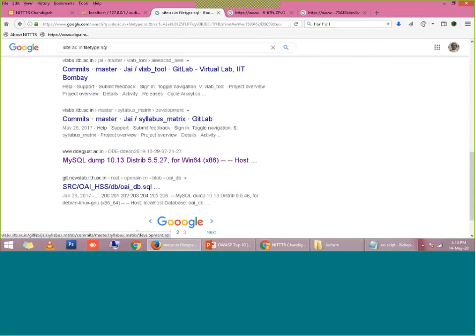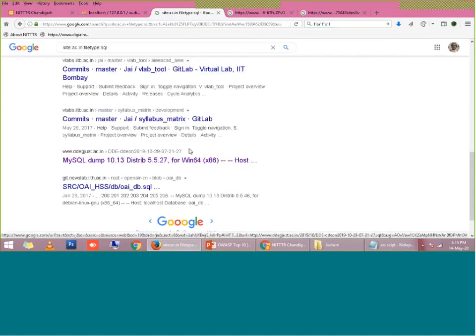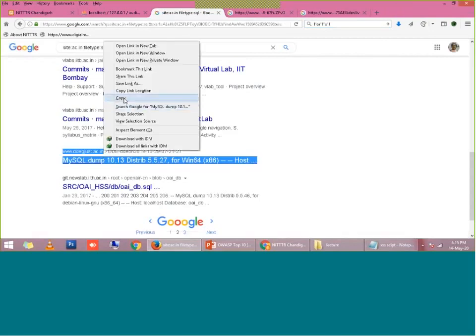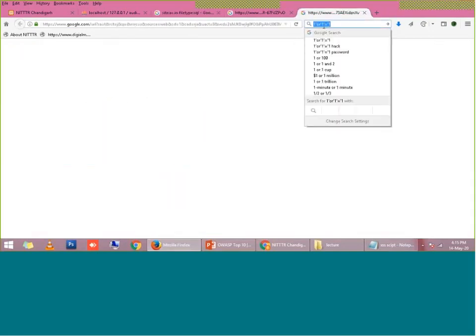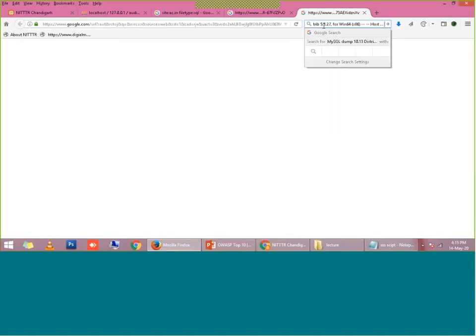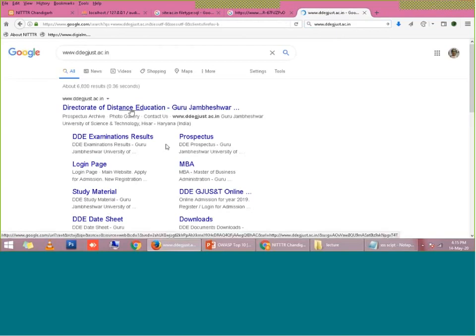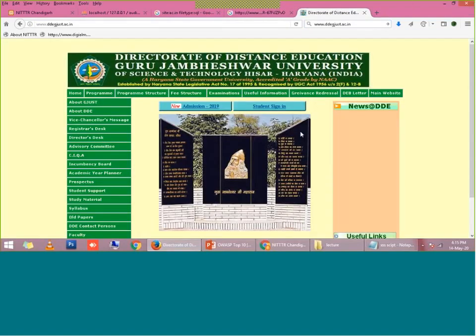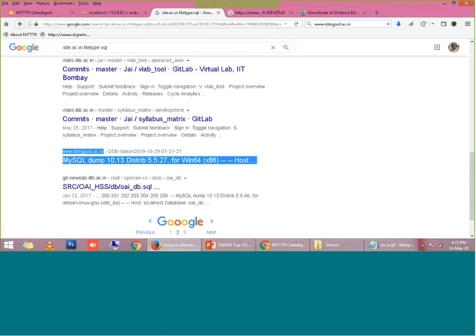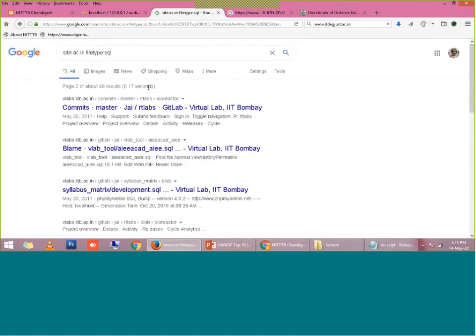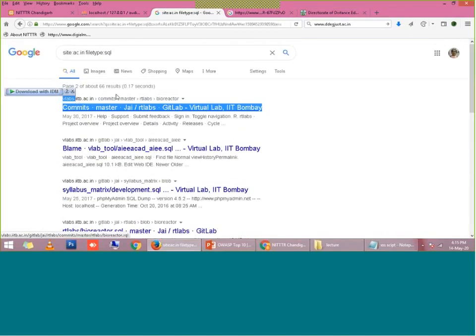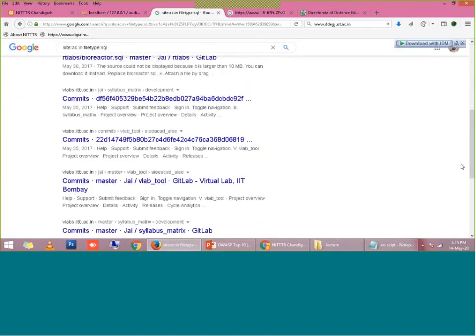So you can find Directorate of Distance Education, Guru Jambeshwar. They have kept their complete database open for hackers. Then this virtual lab for IIT Bombay. Many websites you will find.